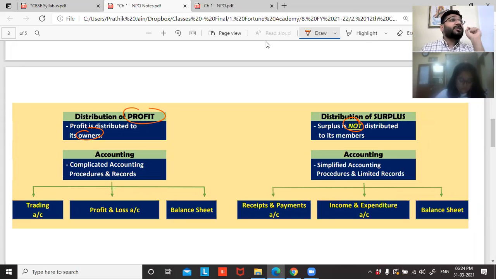So mark the word here, guys. It is not profit. Here it is surplus. Because this is a not-for-profit organization, we don't have any word called profit. This is the surplus here. What is the surplus? Income minus expenditure is surplus. Here, income minus expenditure is profit. You have to be very clear. So whenever you prepare an income and expenditure account, you will not write the word profit or loss. Instead, you will write surplus or deficit. Profit or loss. Surplus or deficit. Loss, deficit. Profit, surplus. Am I clear with this?